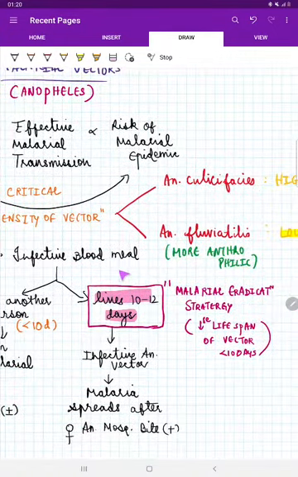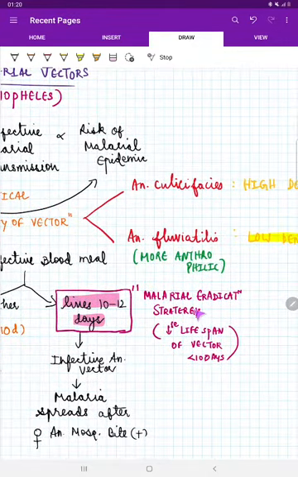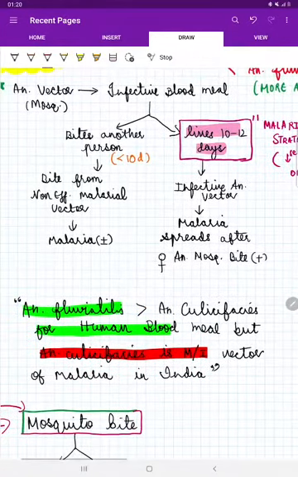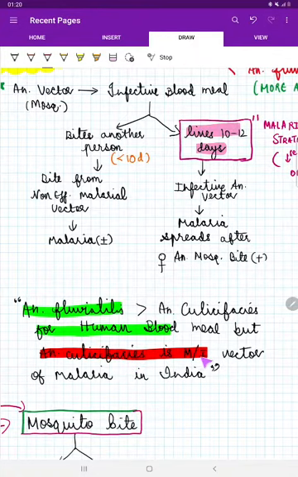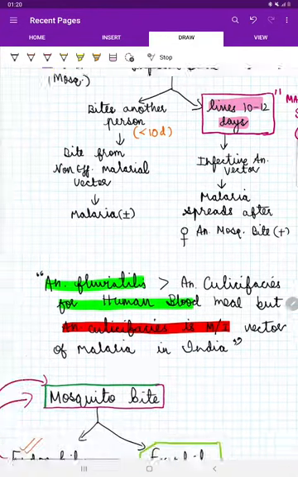But if this vector, which has lived for 10 to 12 days, bites another person, then for sure he will develop malaria. And this is the strategy which is used in the malaria eradication program, right? It is to decrease the lifespan of vectors to less than 10 days. So knowing the lifespan is very important here, right? That's it. So again, the point to emphasize: Anopheles fluviatilis is more zoophilic than Anopheles fusicipacis. Still, Anopheles fusicipacis is the most important vector of malaria in India.